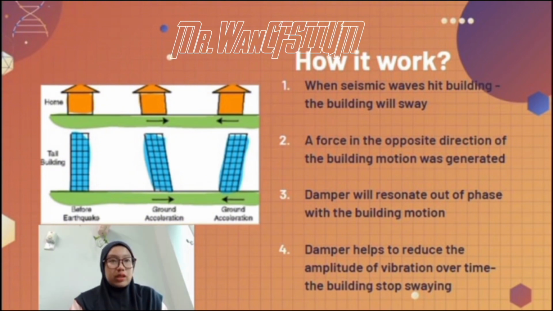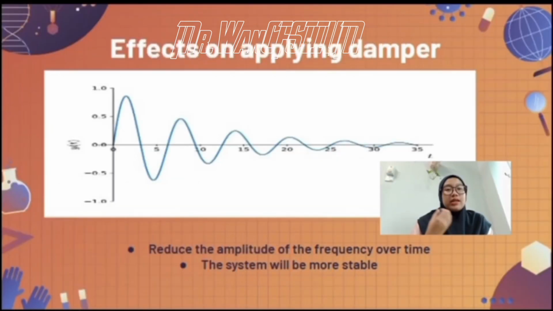When the building sways, the damper will generate a force in the opposite direction of the building. The damper will resonate out of phase with the building motion. Energy is then dissipated by the damper's inertial force acting on the structure. The damper helps to reduce the amplitude of vibration over time, so the building will stop and go back to its